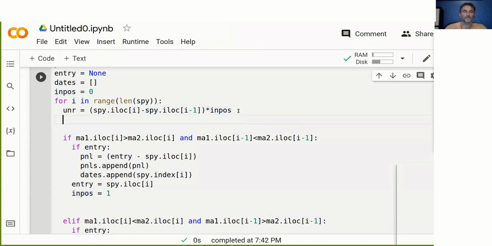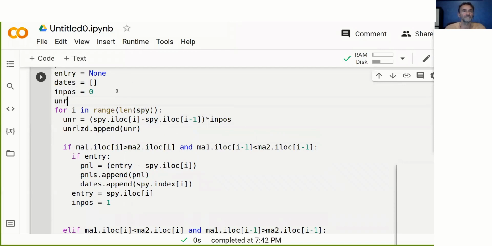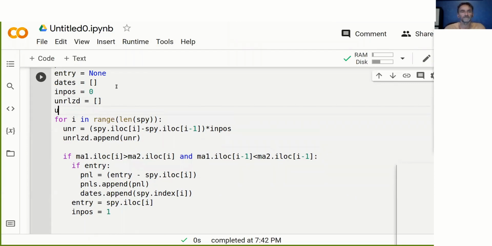And then what we want to do is save this in a list. So I call this unrealized.append, and then I go unr, and then I need to also create a list here, the unrealized list. And then I also want to get the dates because we want to make sure that we can draw it over the other chart.